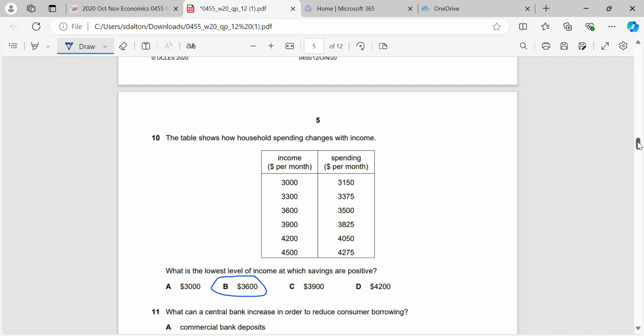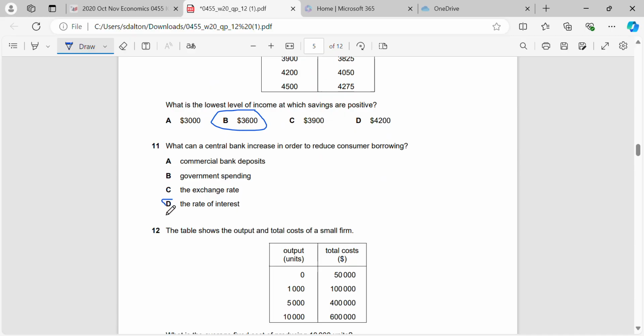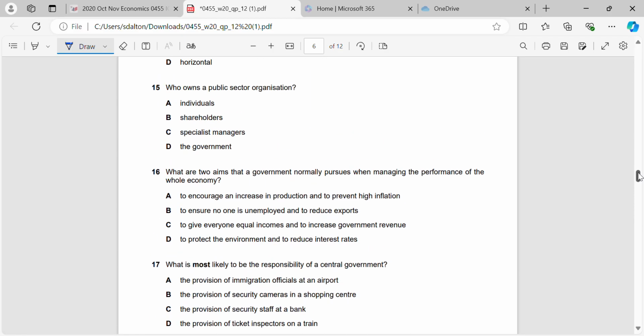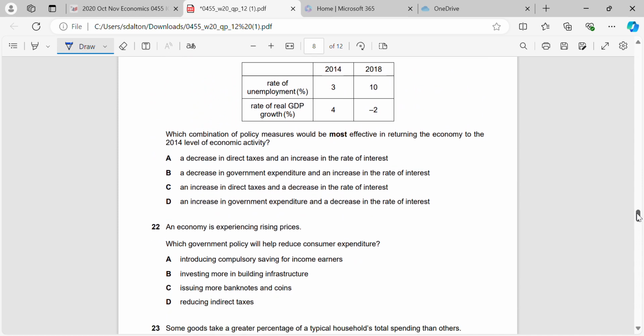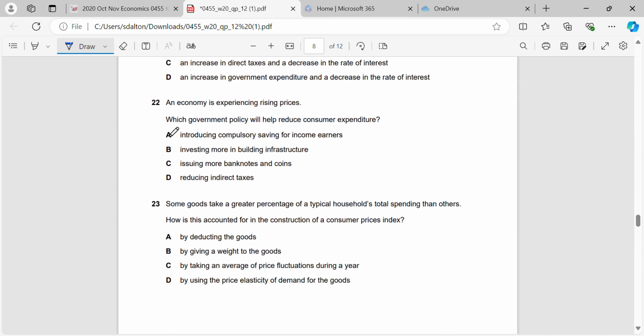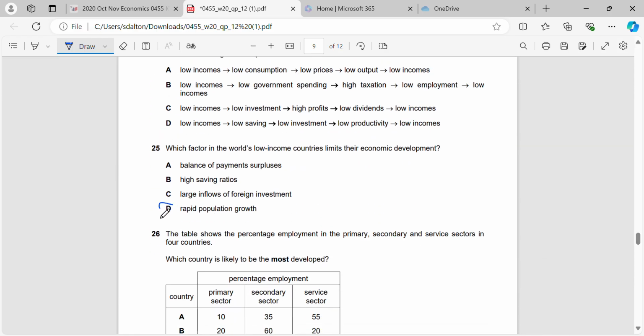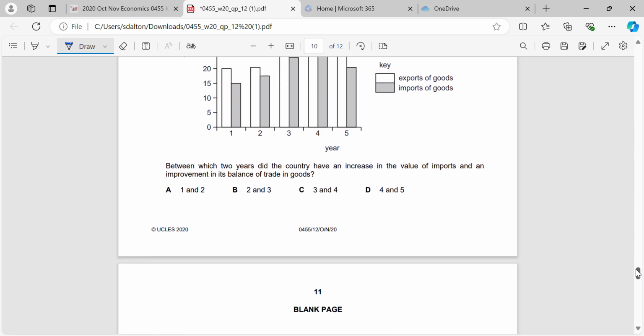Okay, so question 10 is the first one. Also question 11. 13. 16 and 17. 22 and 23. 25 and 26. And question 30.